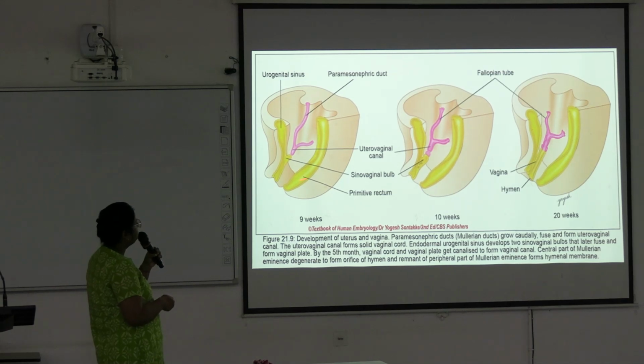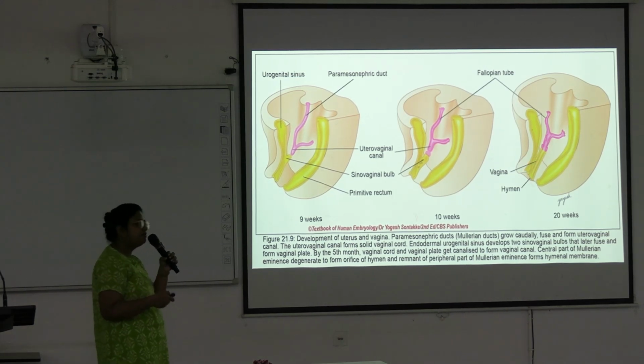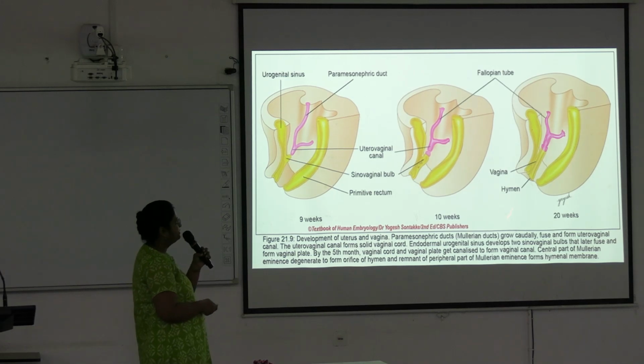Of the two paramesonephric ducts, the cranial unfused part is forming the fallopian tube, and the caudal fused part is forming the uterus. And here it is forming the Mullerian eminence, where it joins with the sinovaginal bulb. And this ultimately canalizes later to form the vagina after development of the vaginal cord and vaginal plate like this. Okay, so here complete development has occurred: two fallopian tubes, uterus, cervix, and here is the vagina, and here is the hymen.